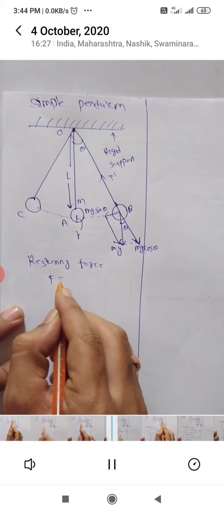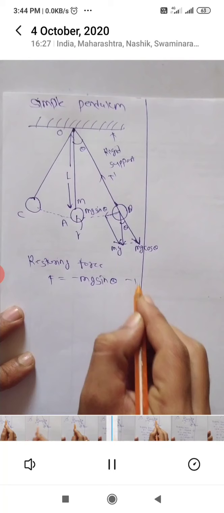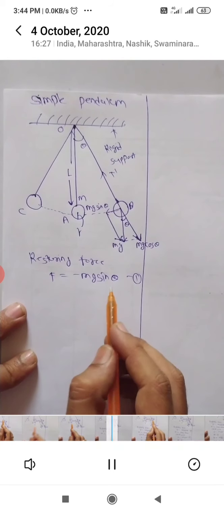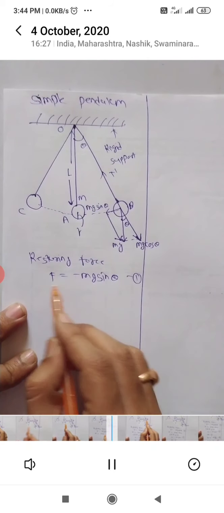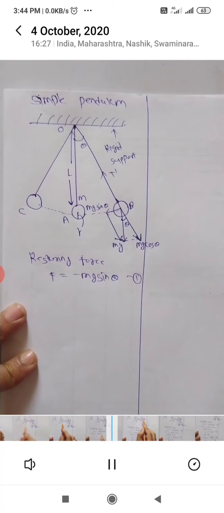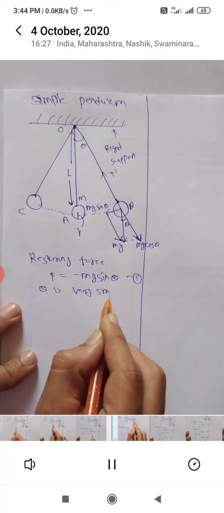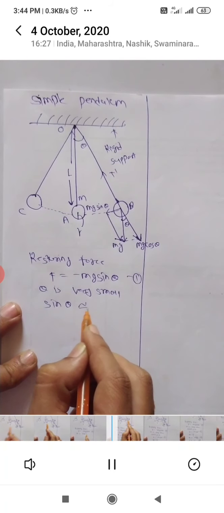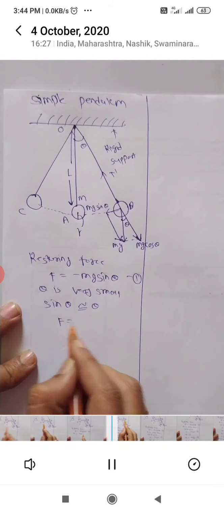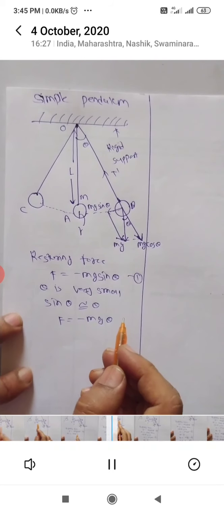Restoring force F is equal to minus mg sin theta. Again we can say that this force and this angle will be in opposite direction. Weight mg will be in opposite direction, where theta is very small. So sin theta is approximately equal to theta. So F is equal to minus mg theta.